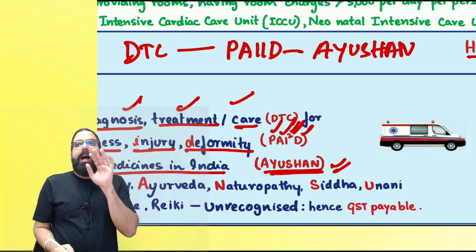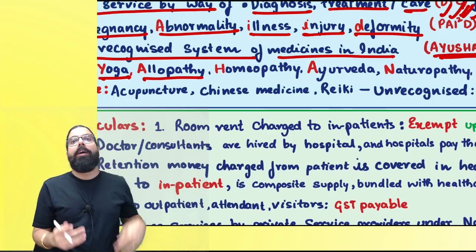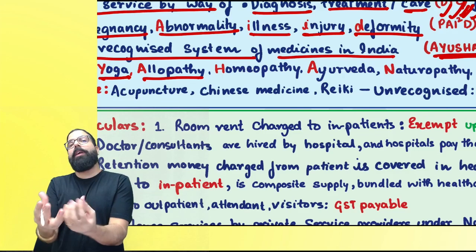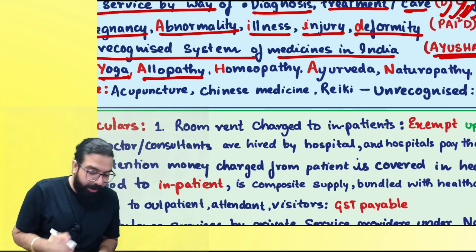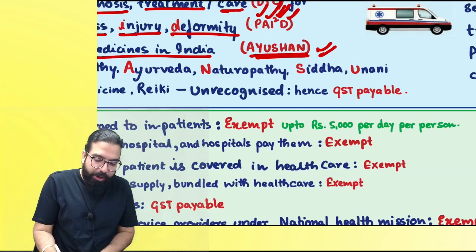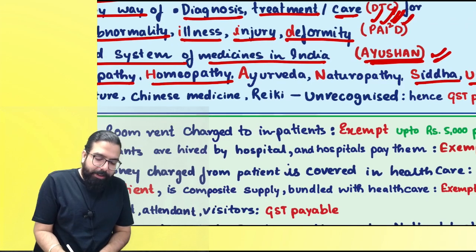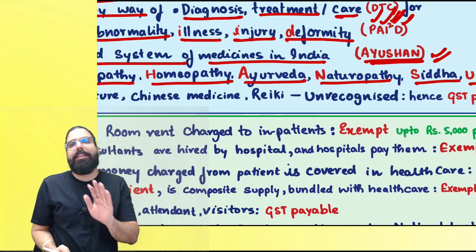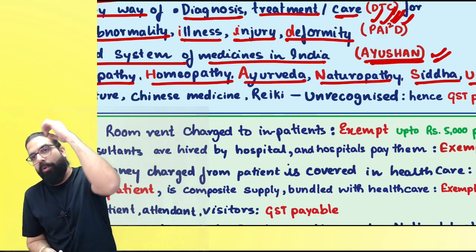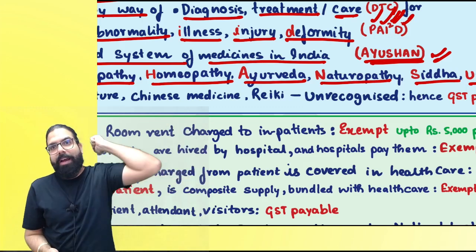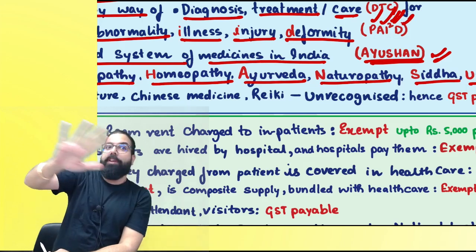Are we clear, everyone? In Ayush, A means what, everyone? Allopathy. Y means yoga. So, by using yoga, Baba Ramdev diagnoses something, treatment is given, care is given. That is also under exemption. U for Unani. Then S for Siddha, H for homeopathy, Ayurveda, and naturopathy. When these systems are being used for diagnose, treatment, and care, supposing you went to one Baba, Baba took one broom, and Baba gave one jhadu. All those things are not recognized in India.